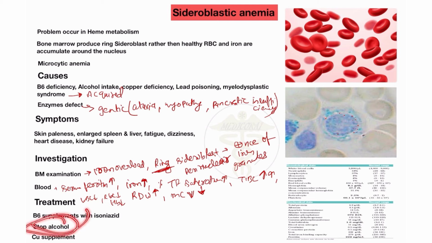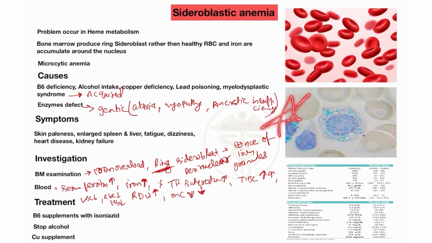Also give copper supplement, because I already told you copper deficiency also causes sideroblastic anemia. When we provide the copper supplement, the anemia will be cured. So this is the treatment for the sideroblastic type of anemia.